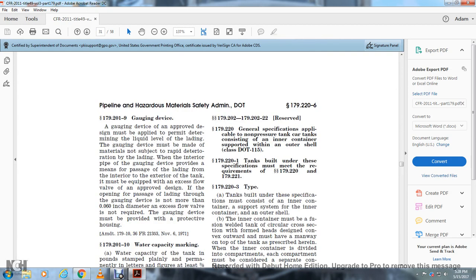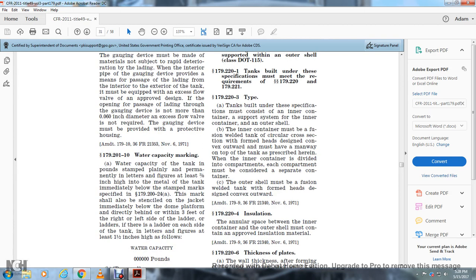179.201 Gauging device. The gauging device is approved design applied for determining the liquid level of the lading. The gauging device must be made with materials not subject to rapid deterioration by lading. When the interior pipe of the gauging device provides a means of passage for the lading to the interior or the exterior of the tank, it must be equipped with an excess flow valve of approved design. If the opening for the passage of lading through the gauge device is not more than 0.06 of an inch in diameter, an excess flow valve is not required, and the gauging device must be approved with a protective housing.